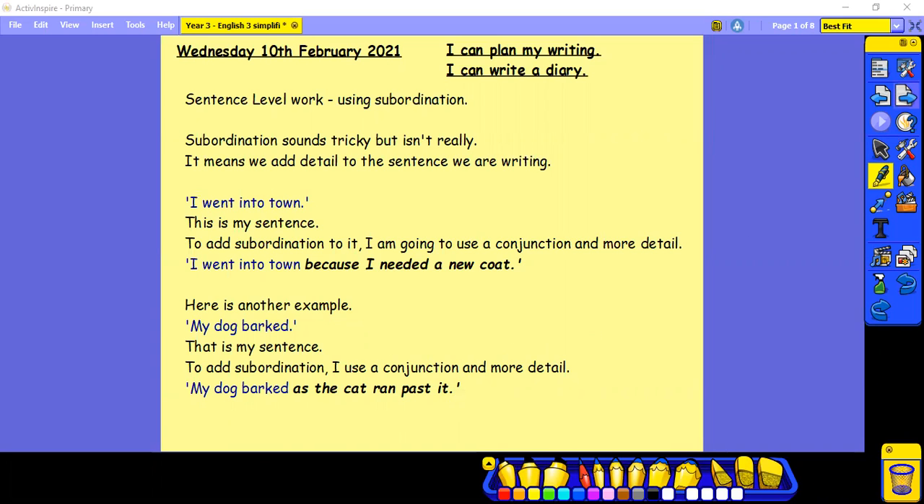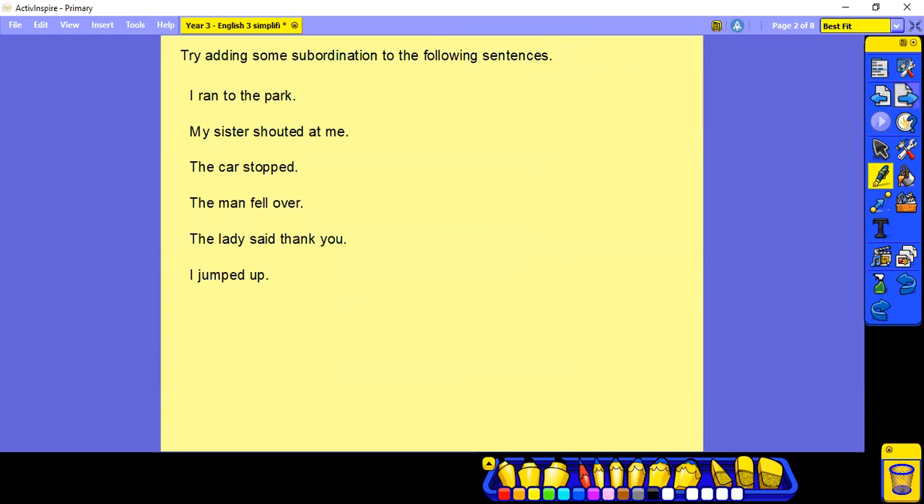Okay, so you're going to have a try at adding some subordination to the following sentences. I ran to the park, my sister shouted at me, the car stopped, the man fell over, the lady said thank you, I jumped up. Pause whilst you have a try.